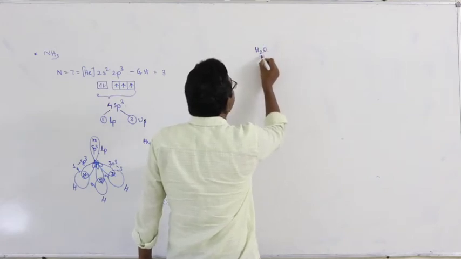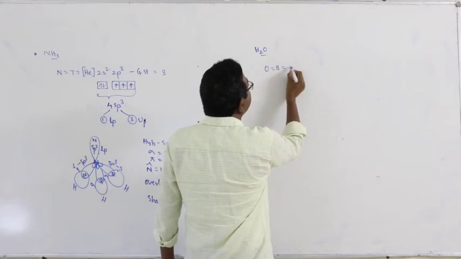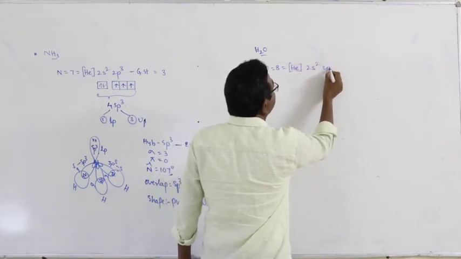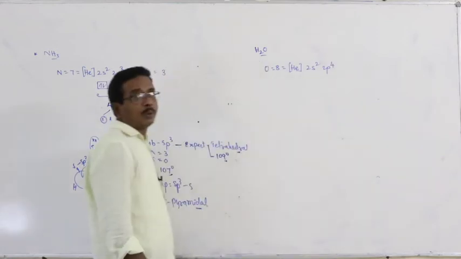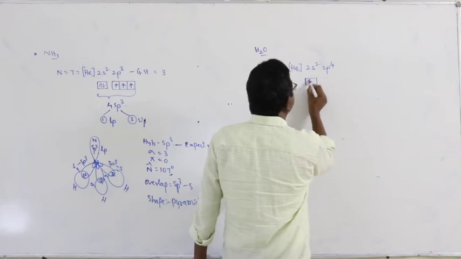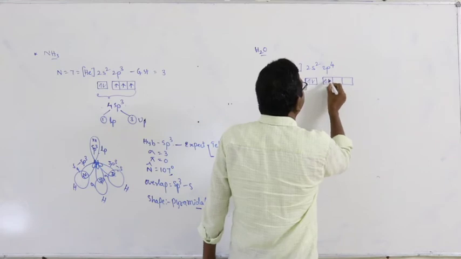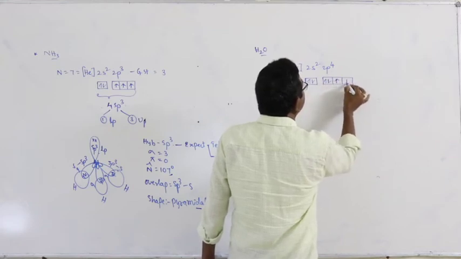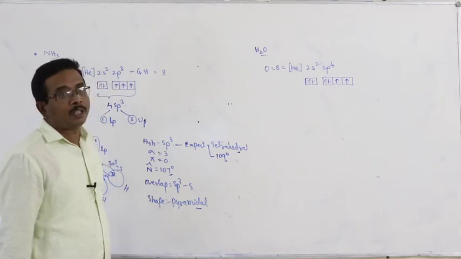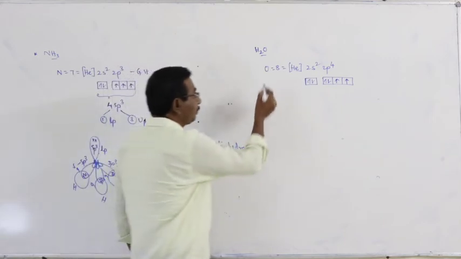And here the next one, water. In water, oxygen is the central atom. Its electronic configuration is 2s2 2p4. The arrangement of electrons is given as a pair of electrons in the 2s orbital and a pair of electrons in a 2p orbital, and there are two unpaired electrons in the outermost p orbitals.